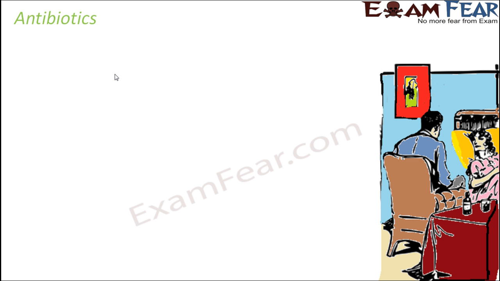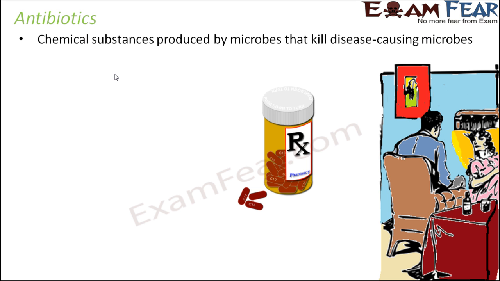So how is it effective? It kills the disease-causing bacteria by breaking the cell walls of the bacteria. So basically they are prepared from some microbes and kill some other disease-causing microbes. That is the purpose of antibiotics. So what are antibiotics? These are chemical substances produced by microbes that kill disease-causing microbes. This statement itself proves that there is one set of microbes which are useful and another set which are harmful. Antibiotics kill the harmful microbes, and they are prepared from the useful microbes.